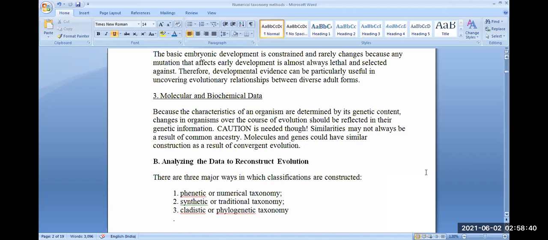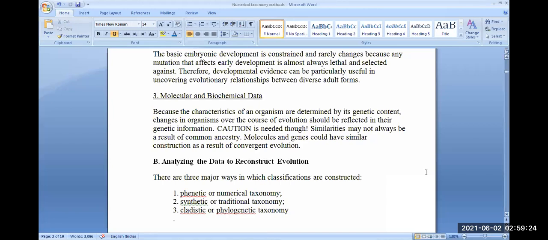Caution is needed though. Similarities may not always be as a result of common ancestry. Similarities may be otherwise also. Molecules and genes could have similar construction as a result of convergent evolution as well. For example, an insect as well as a bird both fly in the air, and we say that they are similar. No, they are very diverse. The wing of a bird and the wing of an insect are similar, but they are analogous. They have different anatomical plans.